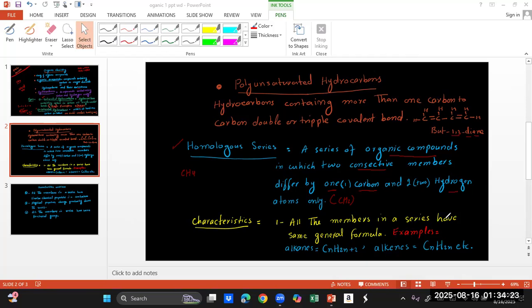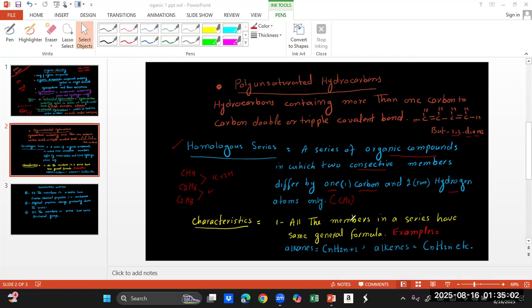I told you, a series of organic compounds in which two consecutive members differ by one carbon and two hydrogen atoms. See, this is one carbon. Now we will add one carbon, it will be two. Then we will add two hydrogen, it will be six. Then we will have C3, we will have C3H8. So this process goes on, right? You see the difference between these two members is one carbon plus two hydrogen atoms. Same is here, and this process goes on. So this is homologous series.